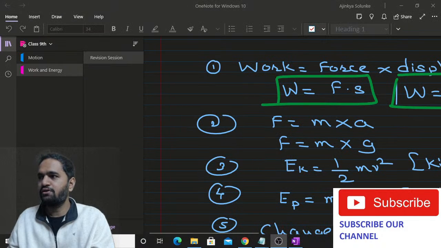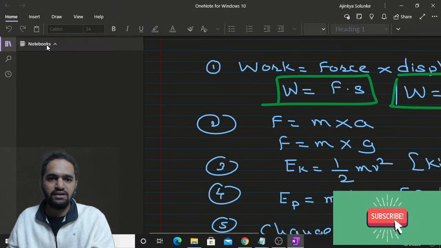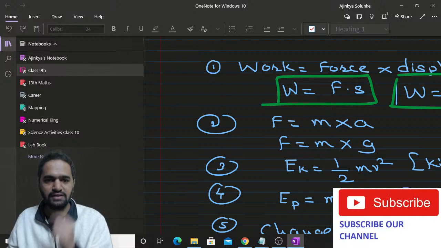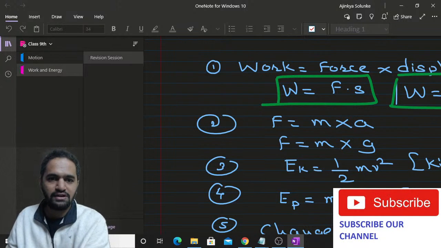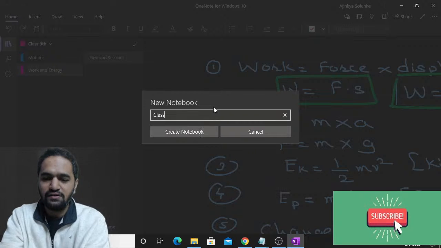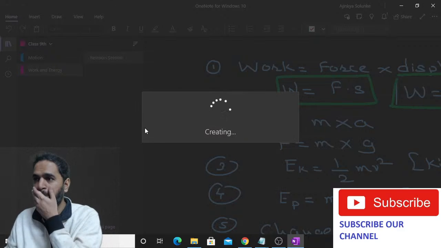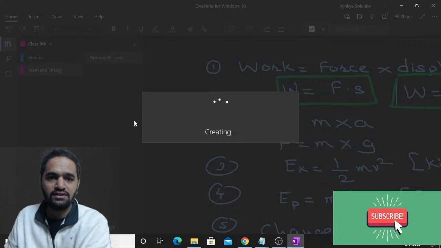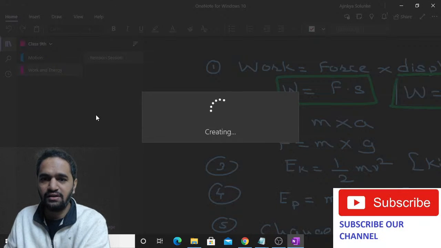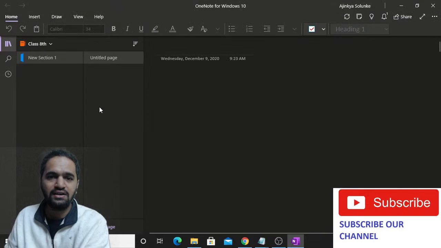So let me quickly create a separate page for you. Okay, so let me start. I think a separate notebook doesn't exist for class 8, so let me quickly create that. Okay, I have created a separate notebook for you now. Let us have a revision session.